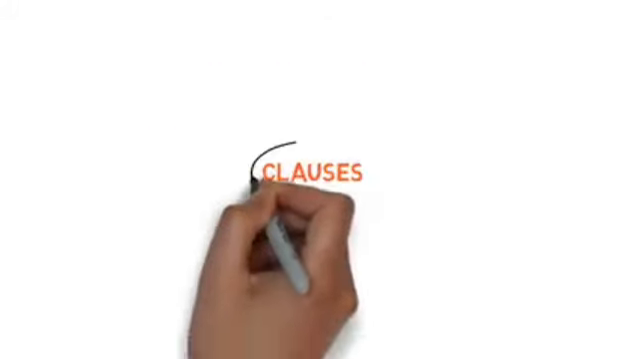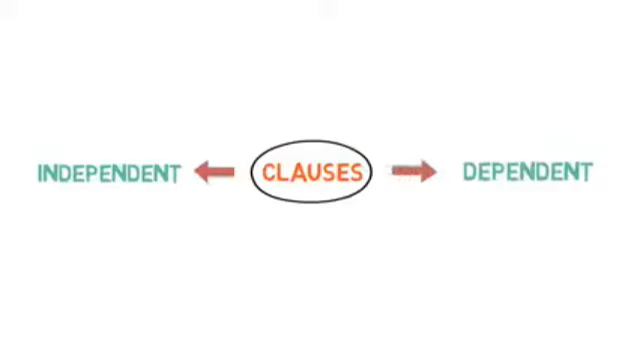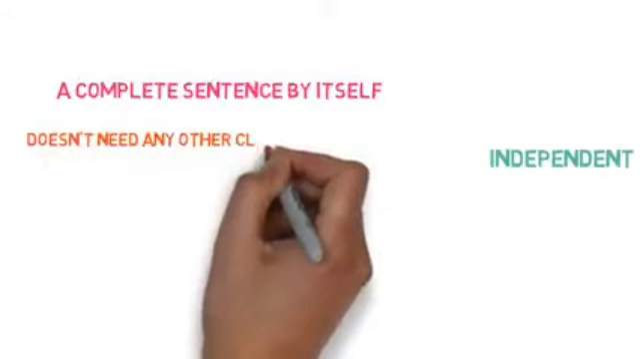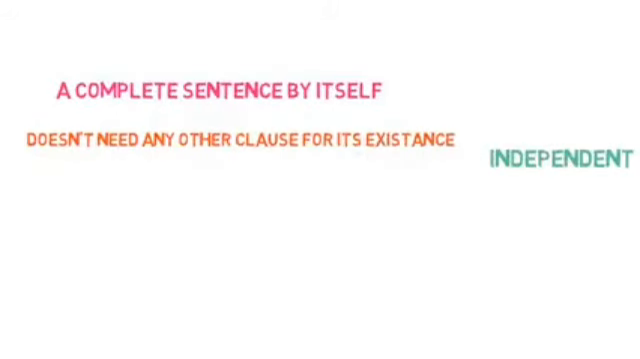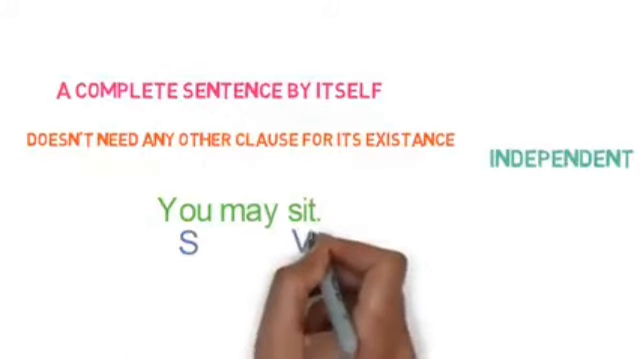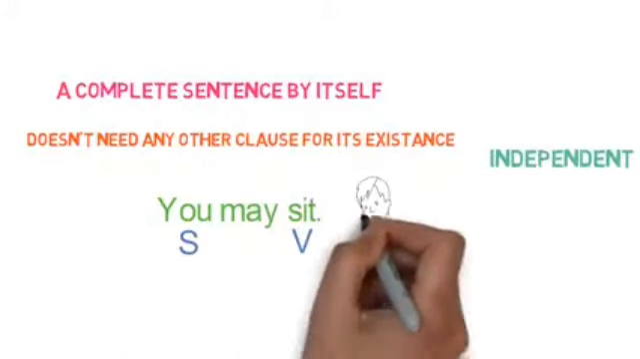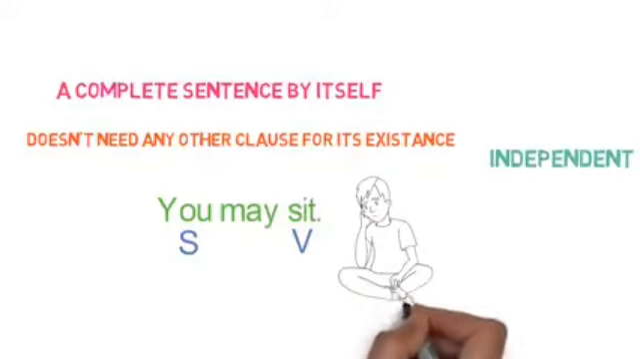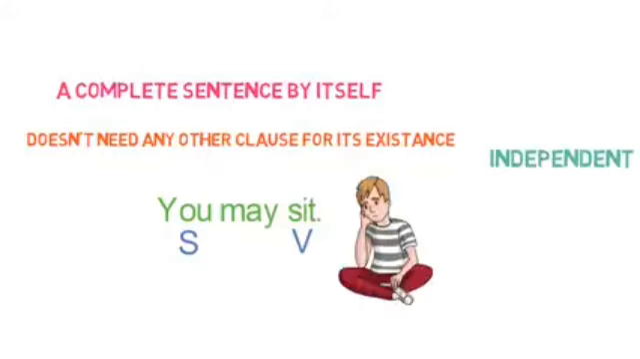Now let me show you the classification of clauses. Clauses are of two types. Number one is the independent clause, and the second one is the dependent clause. So now let me tell you about the independent clause. What is independent? It is a complete sentence by itself, and doesn't need any other clause for its existence. Here we can see a subject-verb combination, and it has its complete meaning, and it doesn't need others' help too. So it is an independent clause.